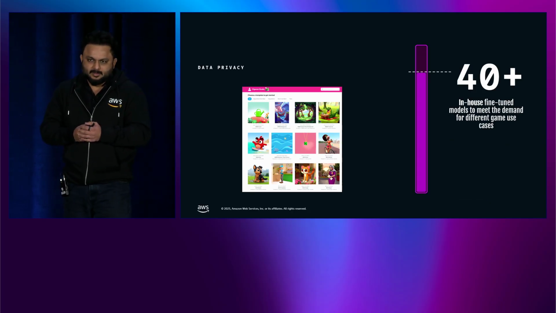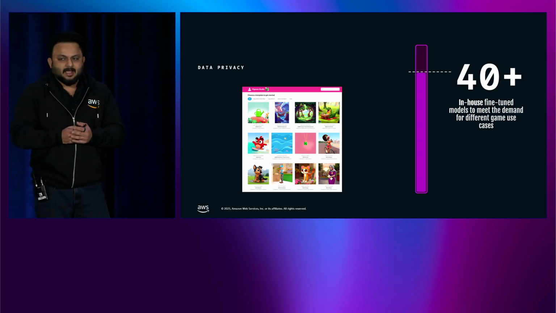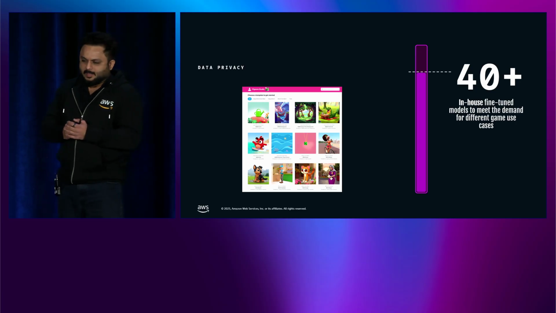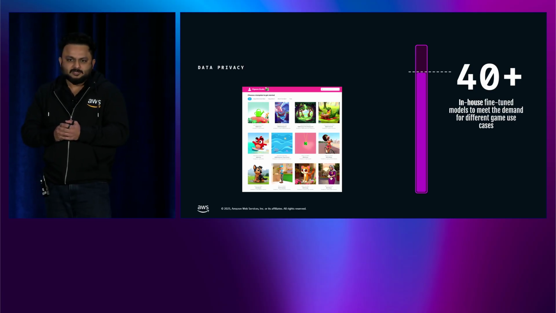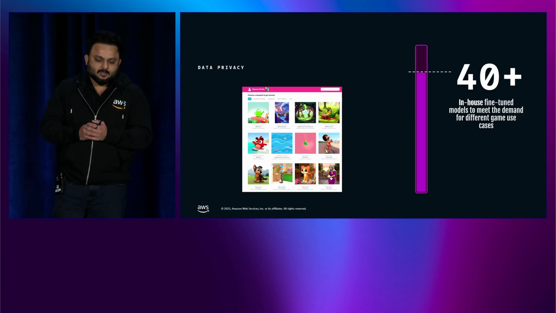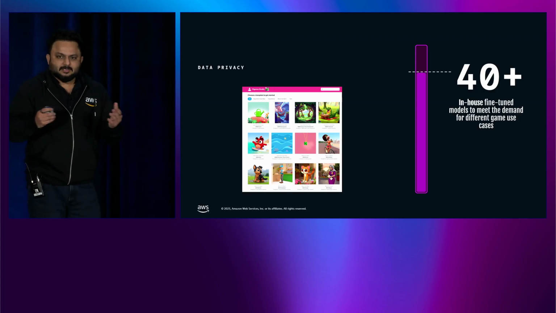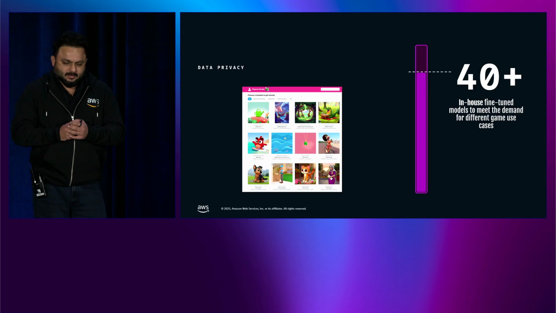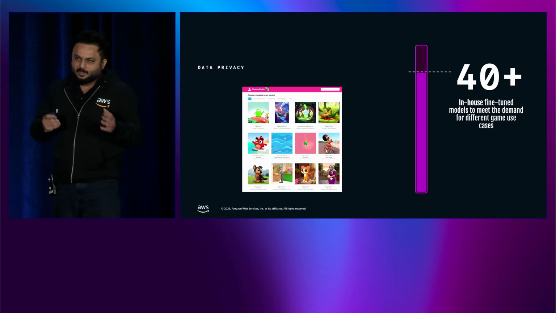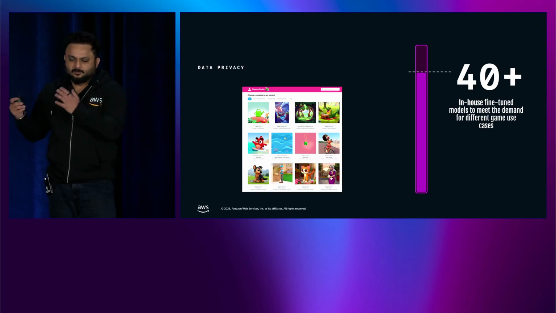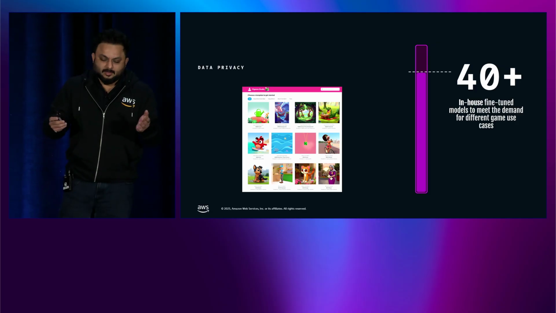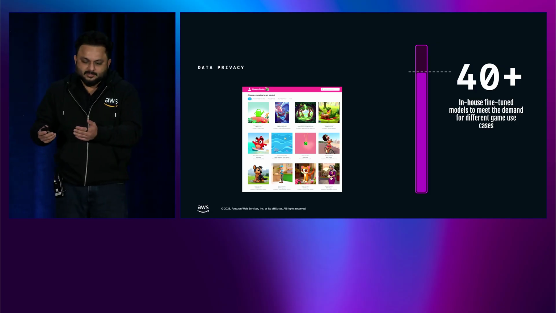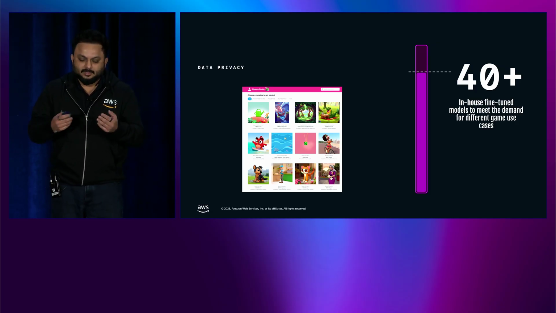The first benefit is data privacy. As Ignacio mentioned, at the beginning, data privacy was actually a big concern for Rovio. But when they started building this, they initially built all the data on-prem, and they started moving stuff to AWS. So Rovio had higher control of their data because they are fine-tuning their own data.